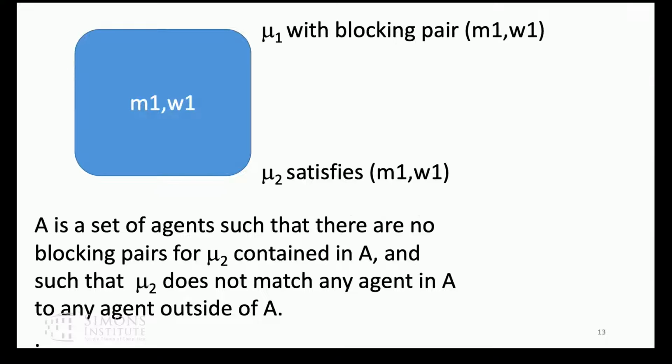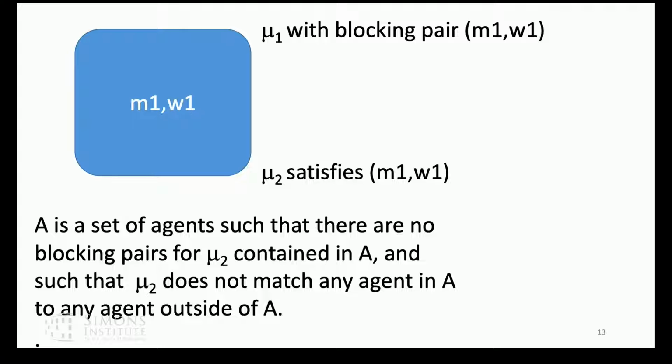Okay, so let me give you a proof that we can always find such a path. Let's consider a matching that has a blocking pair M W. I'm going to satisfy that blocking pair and get a new matching at which M and W are matched to each other. And I'm going to put M and W in this box, which I'm going to call box A. And A is going to grow. In the absence of monotonic welfare, the monotonicity I'm going to get is that I'm eventually going to put everybody in this box, and then I'll be done.